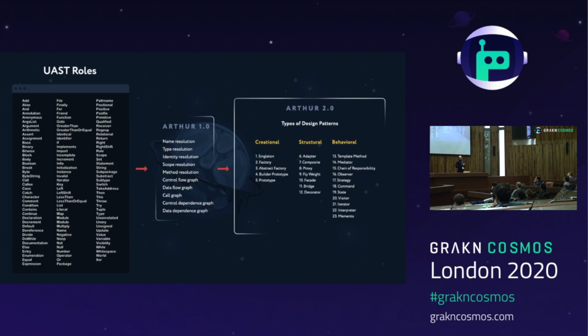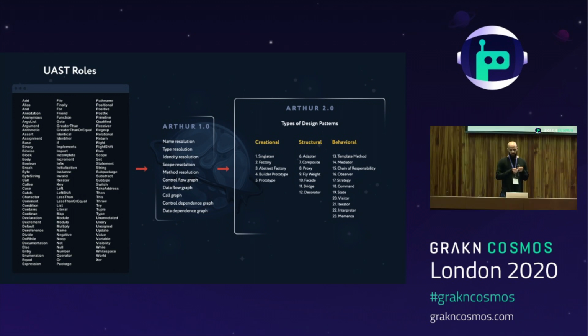Arthur plans to achieve this goal by becoming an ontology and repository of common programming concepts and algorithms, starting with small patterns found in code and using composition to identify larger concepts. So there's still a lot of research on the most optimal way of recognizing algorithms and program comprehension, but the majority of approaches that I've seen that have success involve using pre-existing knowledge bases of programming concepts and algorithms that are used to identify structures using bottom-up and top-down approaches. So these are the type of techniques that Arthur will eventually be using to identify higher-level concepts by itself.